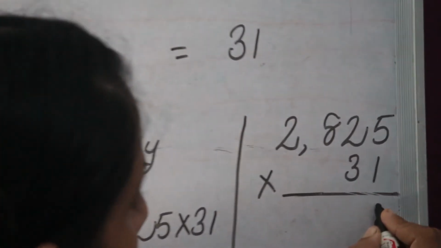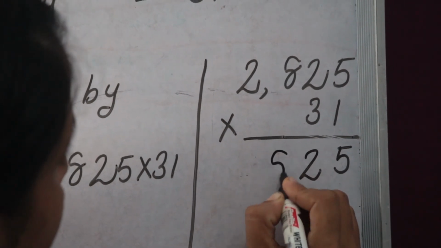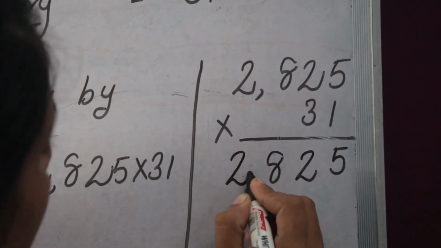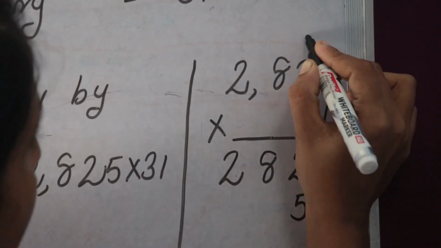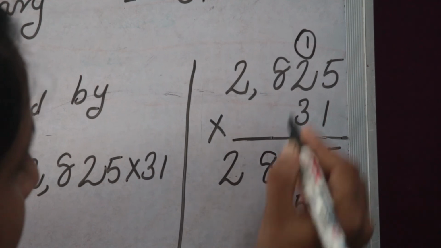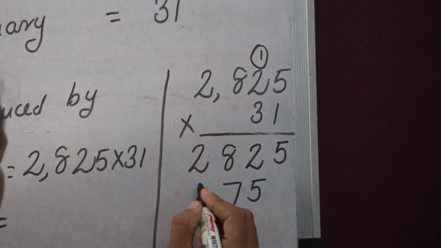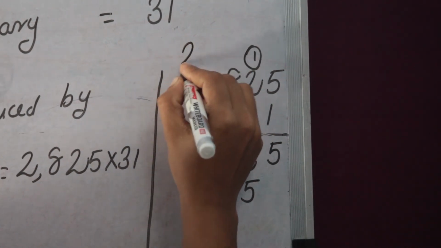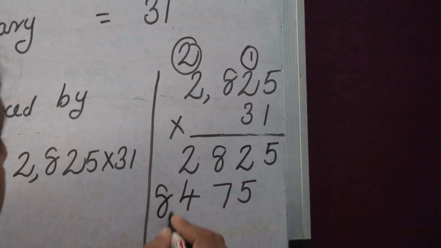Then 5 ones are 5, 2 ones are 2, 8 ones are 8, 2 ones are 2. Then again 3 5s are 15, 5, 1 balance, 2 3s are 6, 6 plus 1 equal 7. Then 3 8s are 24, then write 4, 2 balance. Then 2 3s are 6, 6 plus 2 equal 8.